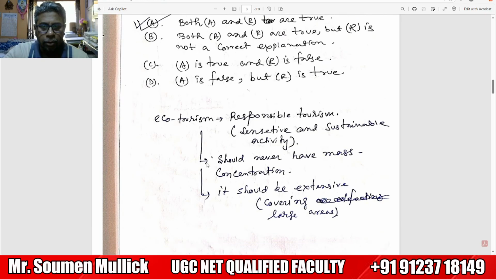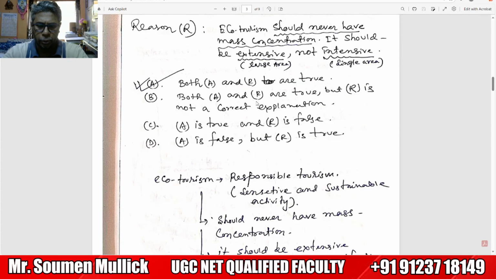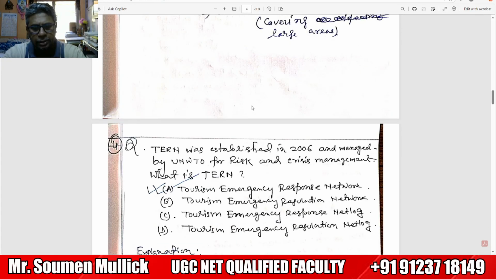Why? Because ecotourism is based on responsible tourism, a very sensitive and sustainable activity. It should never have the mass concentration. It should be extensive in covering large area. That's why both A and R are true. We move on to our next question.